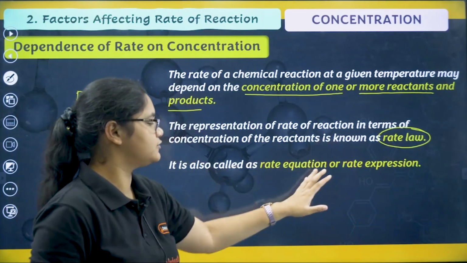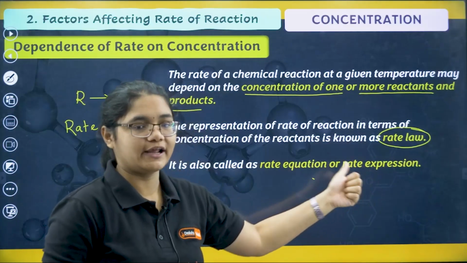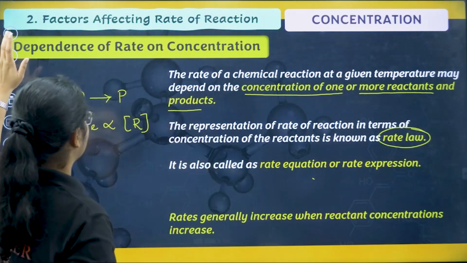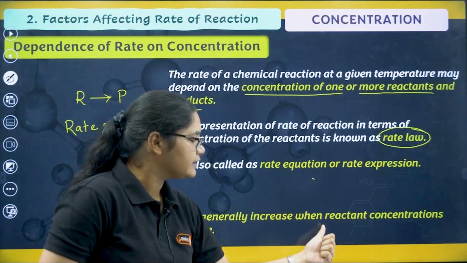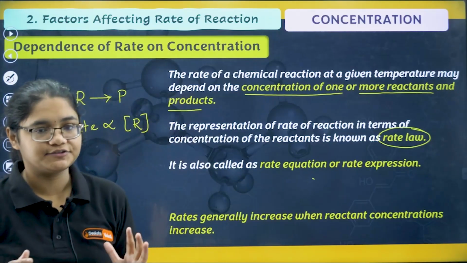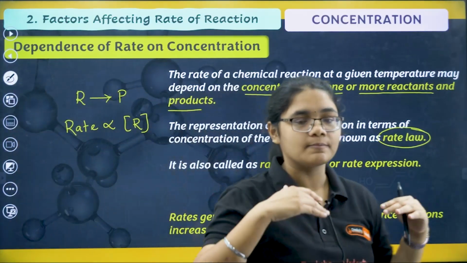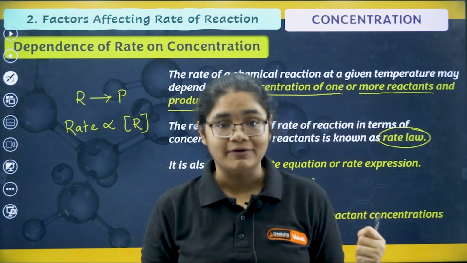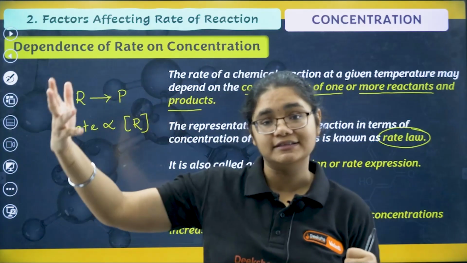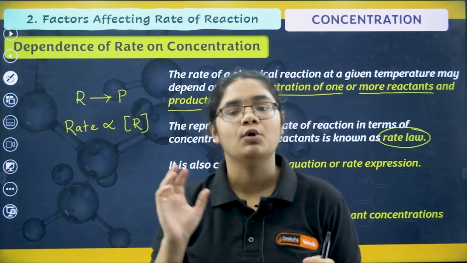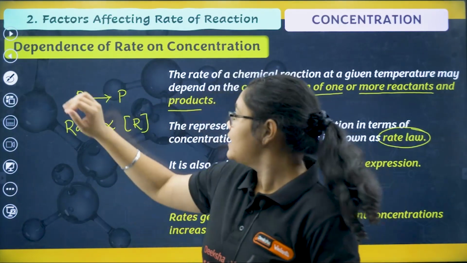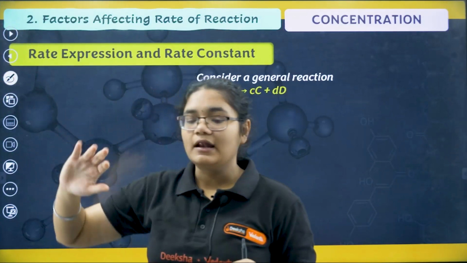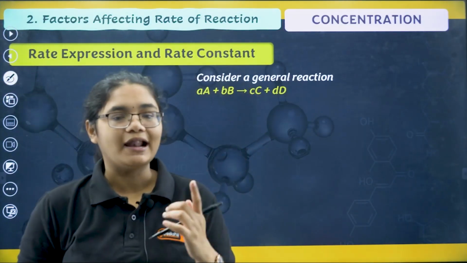Rate generally increases when the concentration increases. Most commonly we find that if the concentration increases, the rate of the reaction will also increase. Now we'll talk in detail about this rate expression and rate constant.